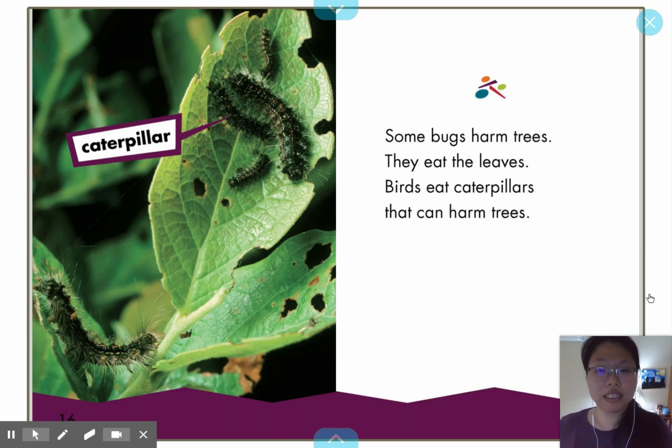It says birds eat caterpillars that can harm trees. So these are little details that help support the main idea, which is what the author thinks about the topic, the opinion of the author, and what the book is all about.